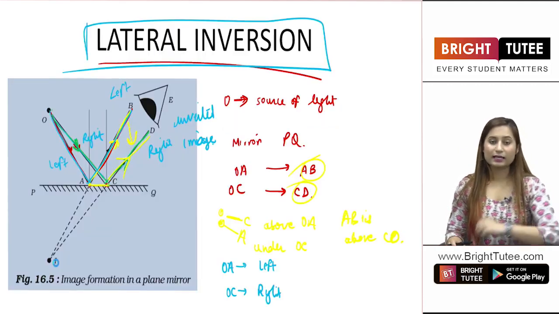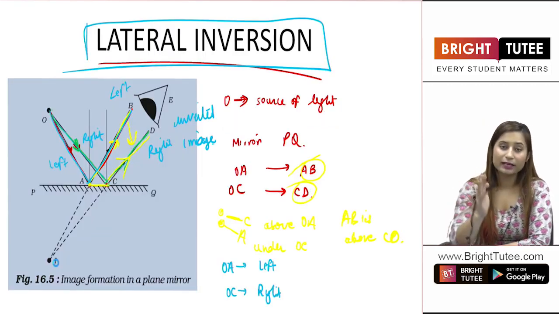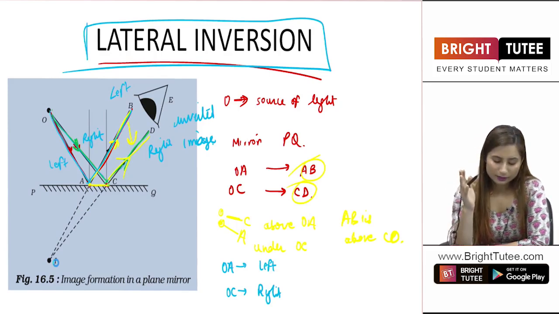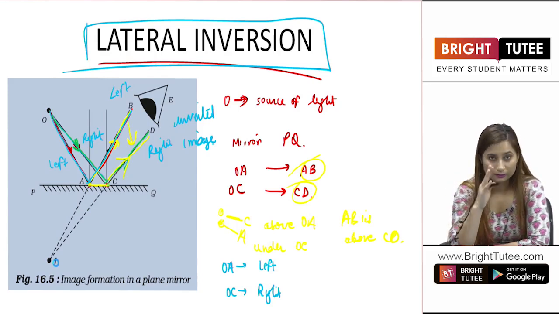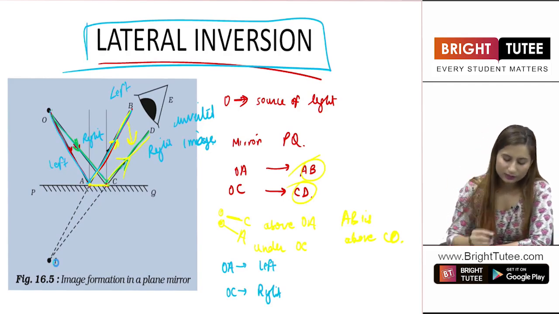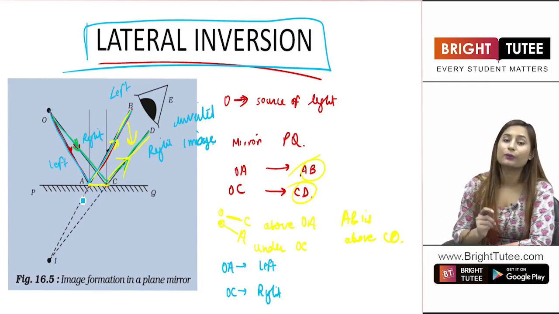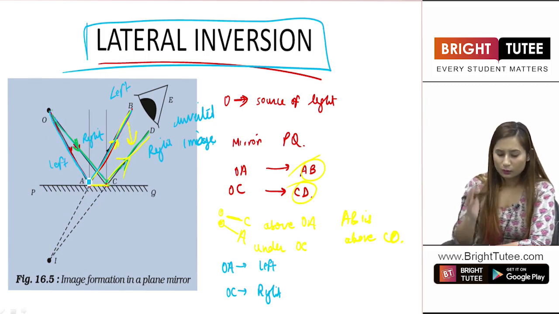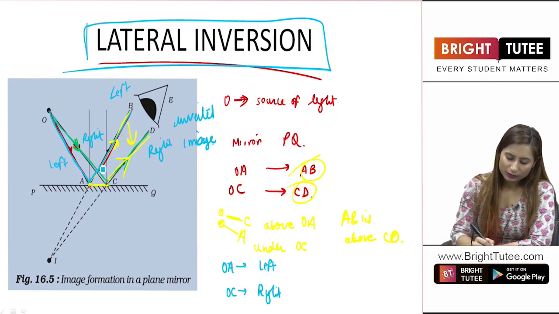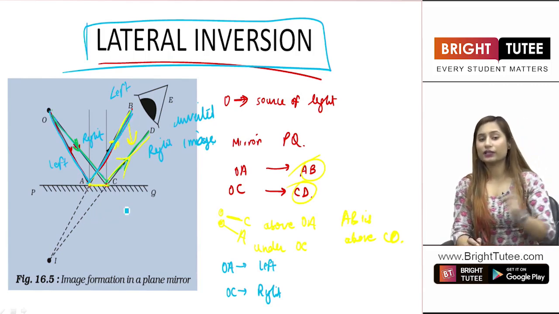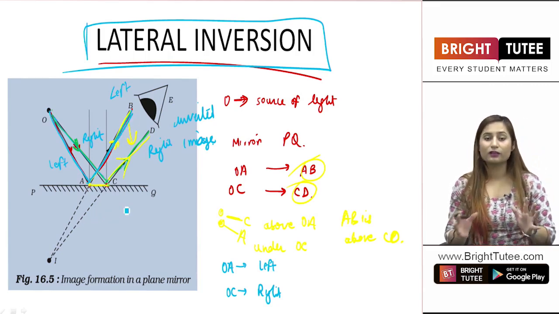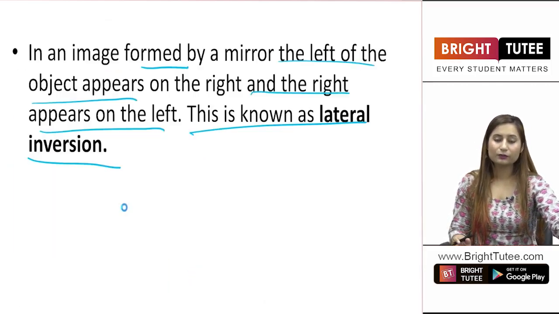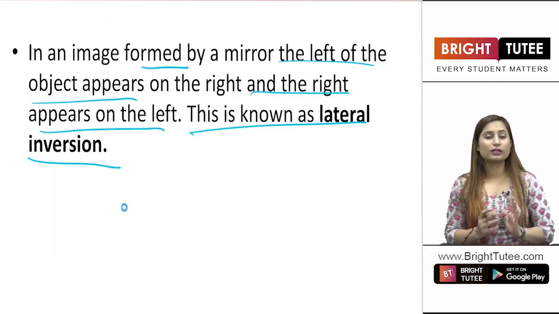In this case as well, the objects present on the left appear to be on the right, while objects present on the right appear to be on the left. This is the lateral inversion. From this diagram, you can understand very well that earlier OA was under OC, now it is above OC after reflection, right? So this is what we have learned from this experiment, lateral inversion. So students, this was all about lateral inversion.